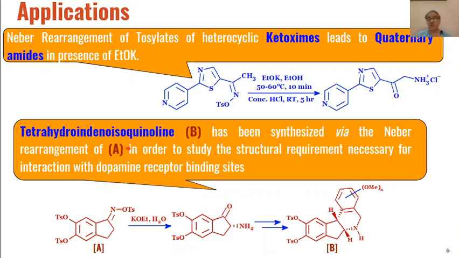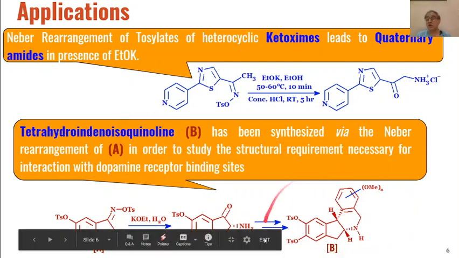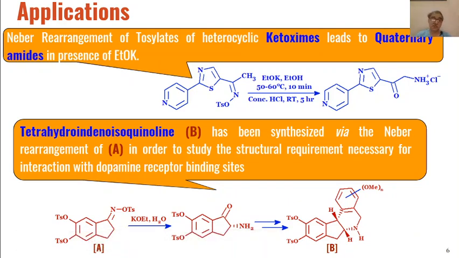Another example is the synthesis of tetrahydroindenoisoquinoline, and this is the molecule. It is synthesized through the Neber rearrangement reaction.